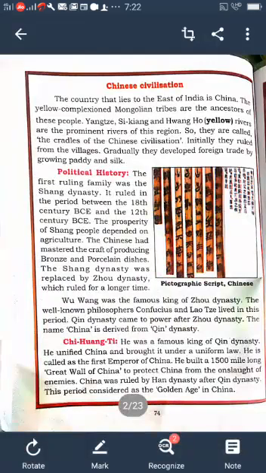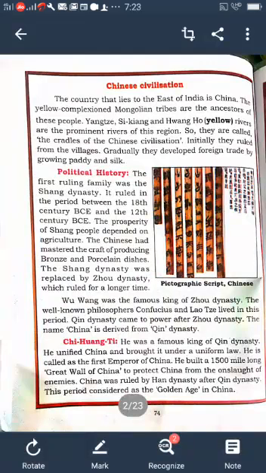The famous rulers of China: Chiang Ti belongs to the Qin dynasty. What is the contribution of Chiang Ti? He united China and brought it under a uniform law. He is also called the first emperor of China. He built the 1,500-mile-long Great Wall of China. Why did he build the Great Wall of China? To protect China from enemies.